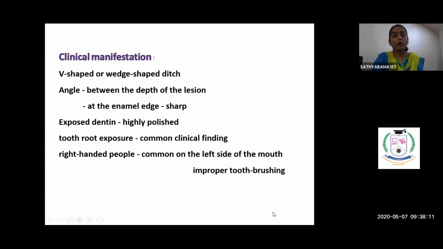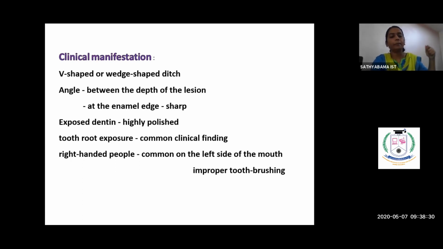This sort of abrasion could be seen in right-handed people who brush vigorously, exposing their cervical dentin on the left side. So we brush this way and the abrasion occurs on the left side.